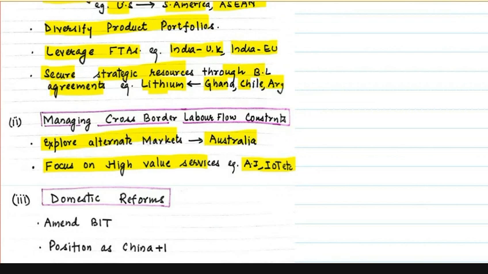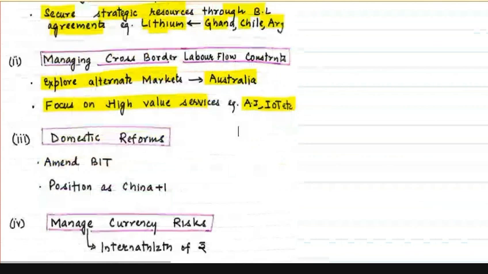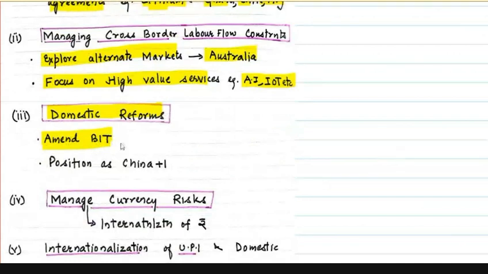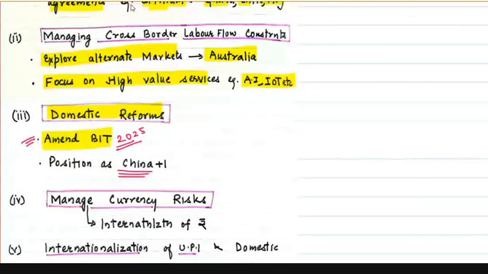Then another strategy which we can do is we should bring domestic reforms. Domestic reforms means we should amend our bilateral investment treaty. So in this budget of 2025, we had even proposed to amend our bilateral investment treaty so that it provides more protection to foreign investors. So we should amend it as soon as possible. At the same time, we should try to position ourselves as China plus one alternative.